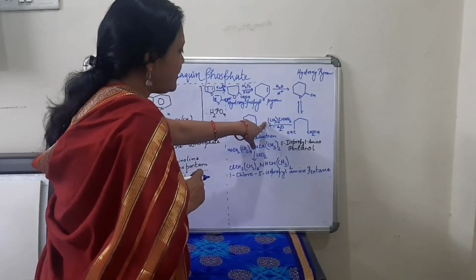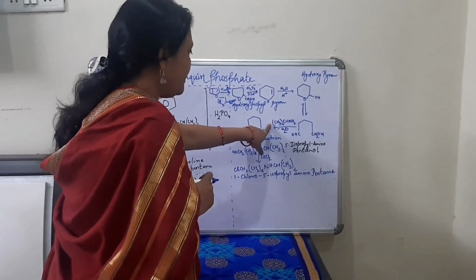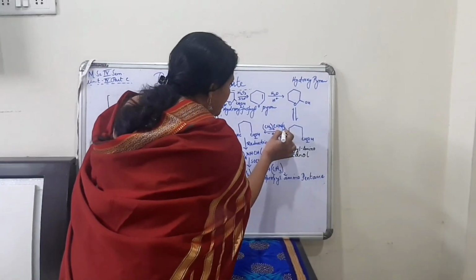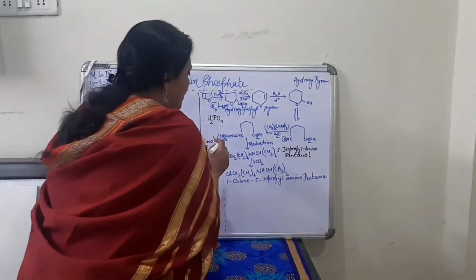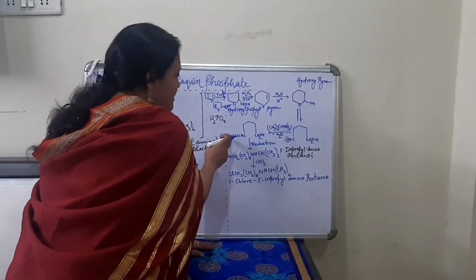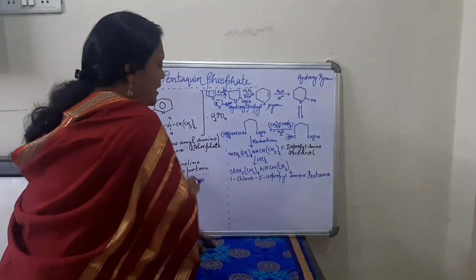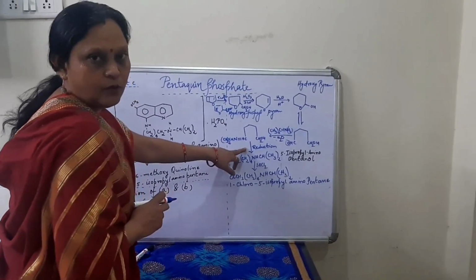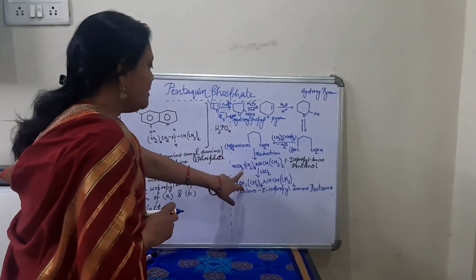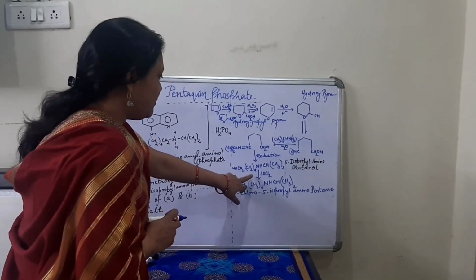When it reacts with this compound, you can find here this is O and this is H2. So with removal of H2O, you will get a double bond here, CH=N-CH(CH3)2. And on reduction, we know the double bond has to be converted to a single bond. So on reduction it will give a compound like this.